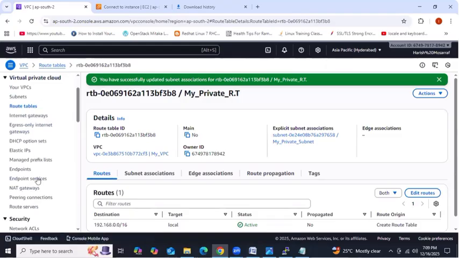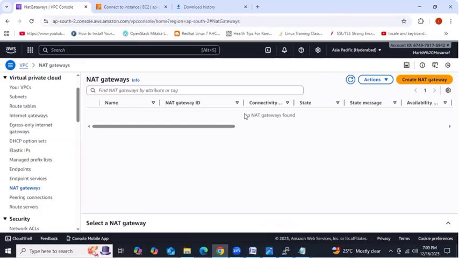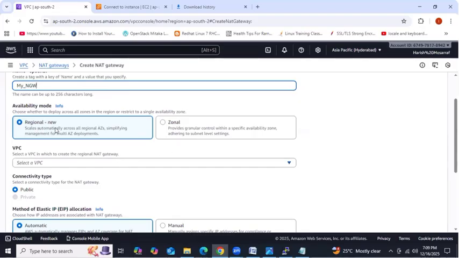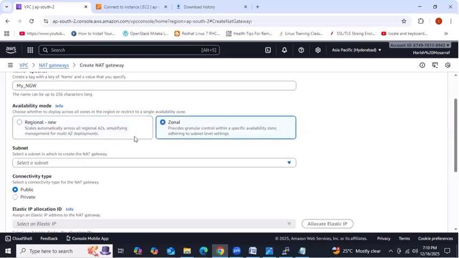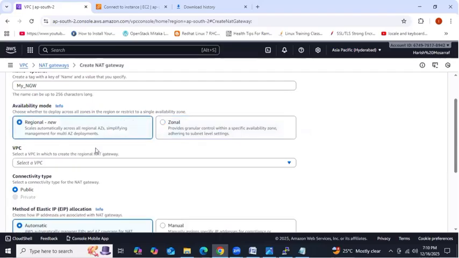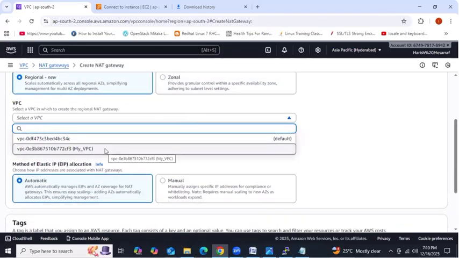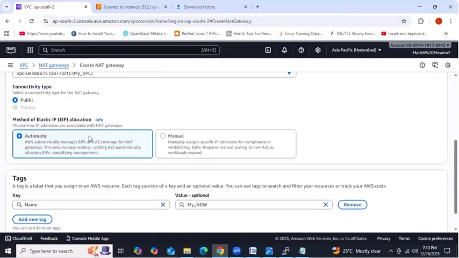Go to VPC, go a little bit down. Here you'll have an option called NAT gateways. At present, there is no NAT gateway, right? Create NAT gateway, then provide the NAT gateway name, my NGW. Right? So this is region new and then zonal, right? Better to provide this one, first one only. Right? Provide this one and then go a little bit down. Which one? My VPC, public only we require, right?